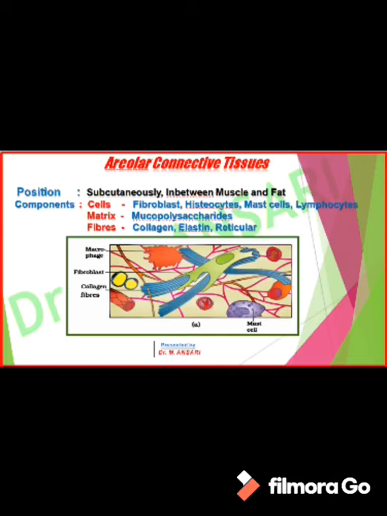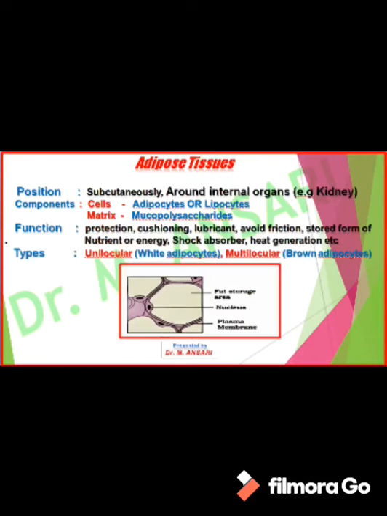Being in bundles, collagen fibers provide strength to the areolar tissue. The other fiber, the elastic fiber, is made up of elastin protein and is straight in appearance, giving a number of branches, hence forming a network in the matrix. The invisible, very delicate fibers made up of reticulin protein are called reticular fibers.